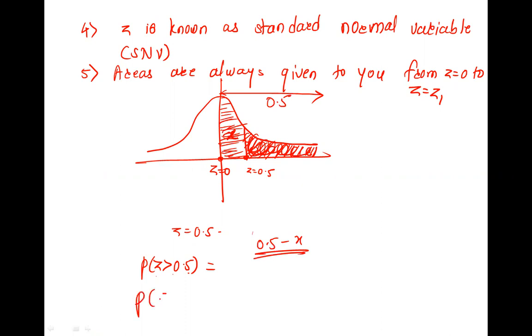Very good. So if it is Z less than 0.5, then which area now? First Z is 0.5, you will plot here. Then less than 0.5 is from here, left side. All the values below 0.5, so all this area from this to this. So you have this area with you now, it is x, and you have this area also, 0.5. What will be your answer?